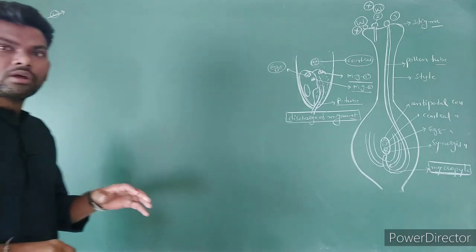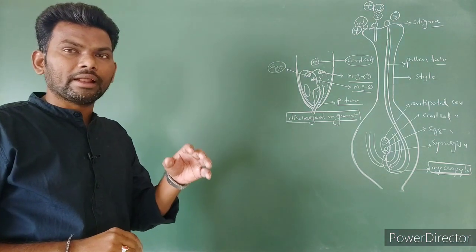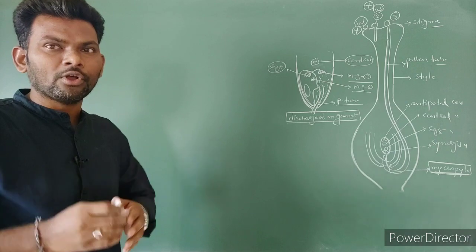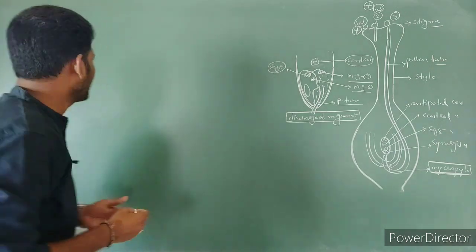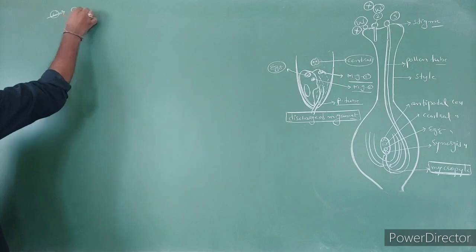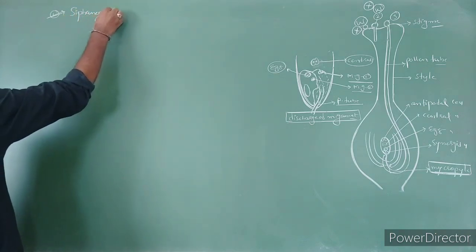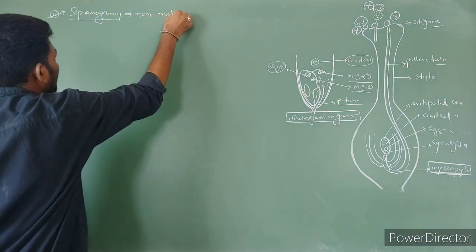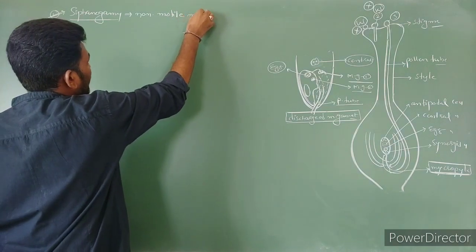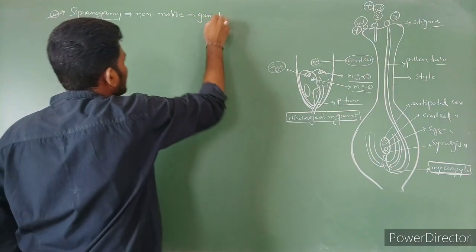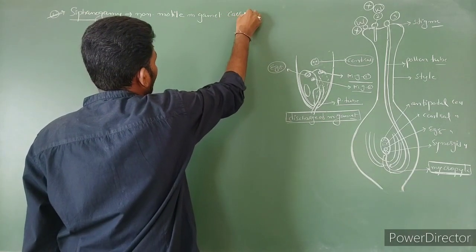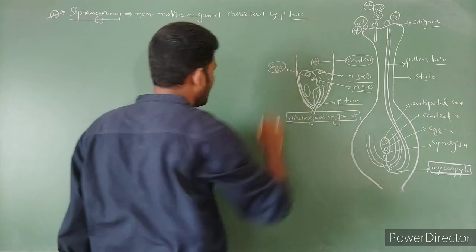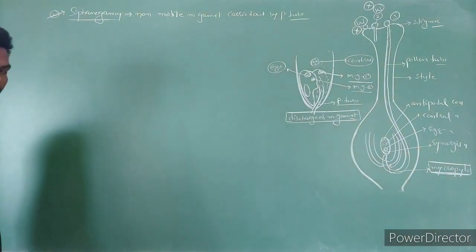Here, male gametes are what? Non-motile gametes. Non-motile male gametes which are carried by the pollen tube to reach the egg cell. That is called as what? Siphonogamy. The first point is siphonogamy. What is meant by siphonogamy? Non-motile male gametes which are carried out by pollen tube, right? So such is called siphonogamy.